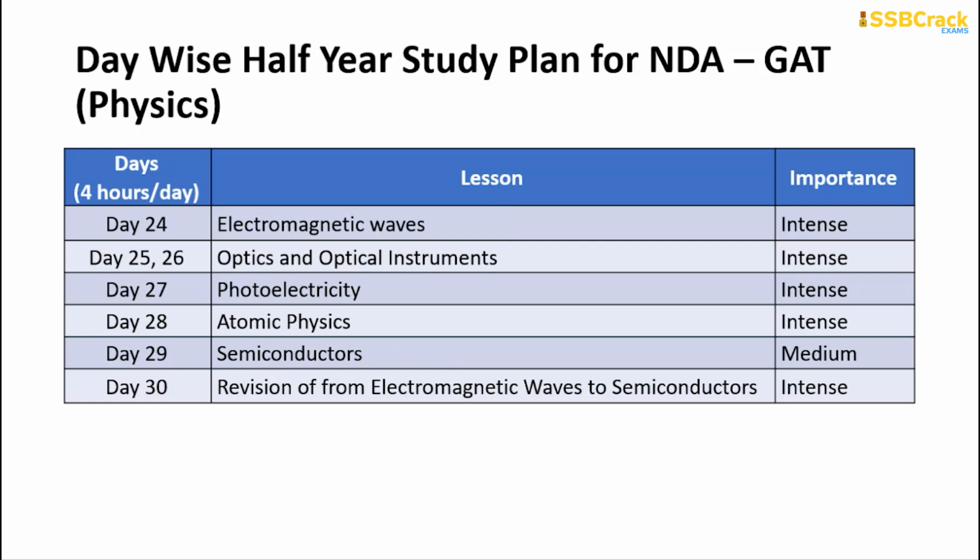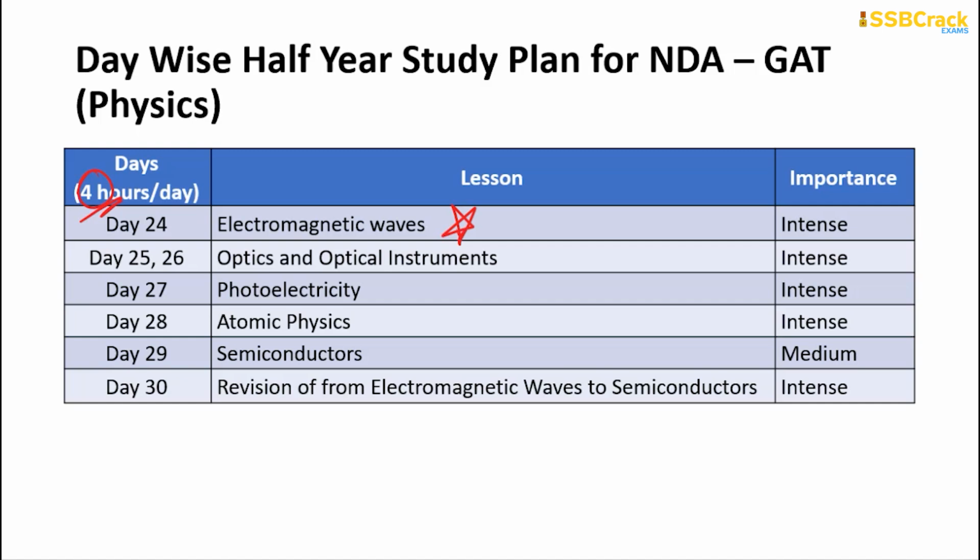Going on to the next one, the final plan covers days 24 to 30. You will spend 1 day learning about electromagnetic waves. Make sure that you spend as much time as possible studying electromagnetic waves. Now, since I'm talking about spending time on each topic, in every table it will be mentioned as 4 hours per day. It means you need to spend 4 hours each and every day to cover that particular chapter.